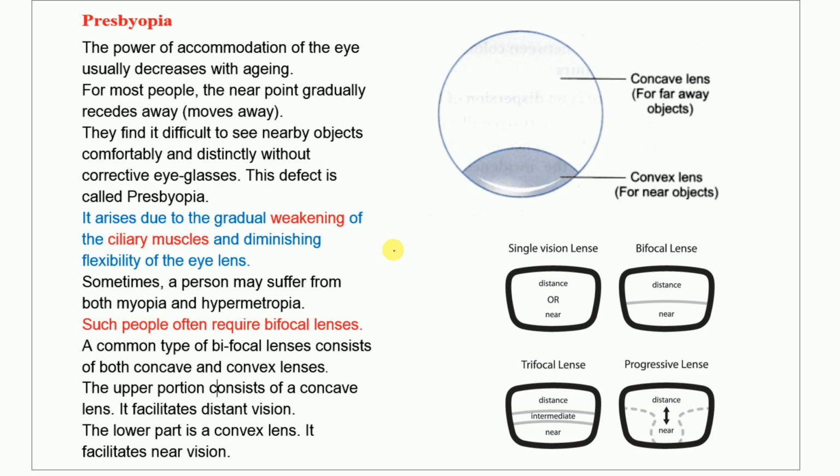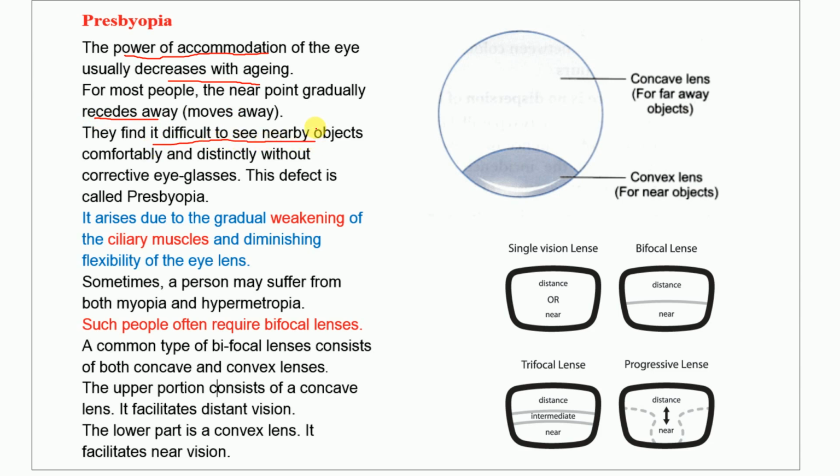Because of this, presbyopia occurs. It is related to the power of accommodation of the eyes, which usually decreases with aging. Understand? For most people, the near point gradually recedes, that is, moves away, so they find it difficult to see nearby objects.